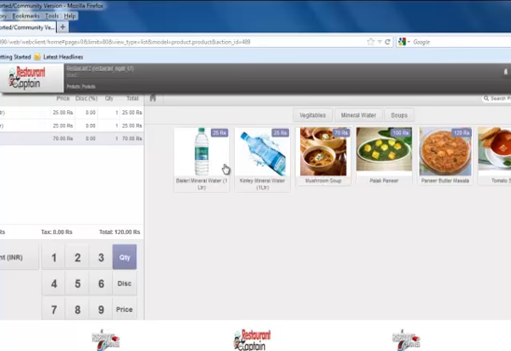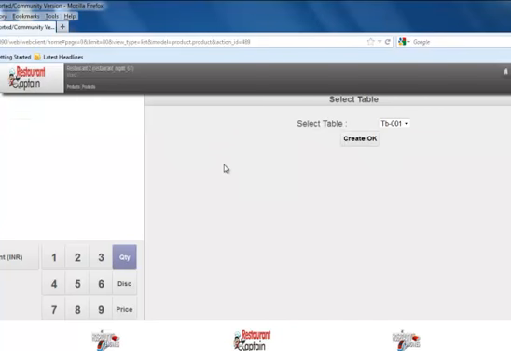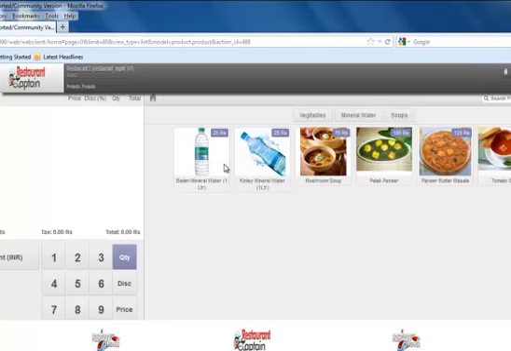Similarly, once I click on the plus button, the system will again ask me to select a table. By this, you can manage multiple table orders at a time. And you can see, since table 2 has already been engaged, it is not available in this list. So at any point of time, you can have only one order for a particular table. I now select table 1 and click OK, where I may ask for, say, 2 tomato soups.